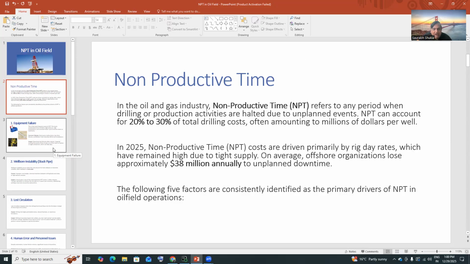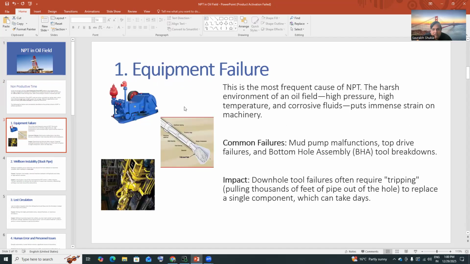Now coming to what kind of reasons why this NPT happens in the oil and gas field. The most important reason is equipment failure. I cannot say it is the only one, but it is one of the major problems. Common failures are mud pump malfunctions, top drive failure, and bottom hole assembly tool breakdowns. All three I can show you in these pictures. This is the mud pump malfunction, the mud pump operators, which is basically taking out the mud from the oil and gas field.